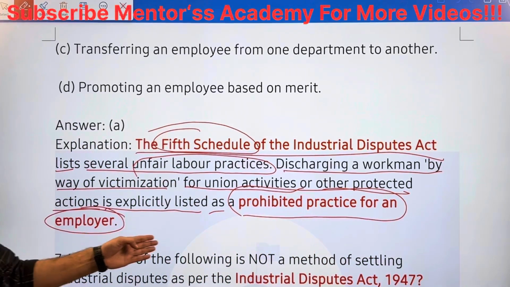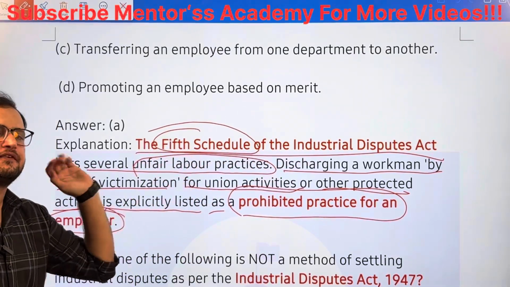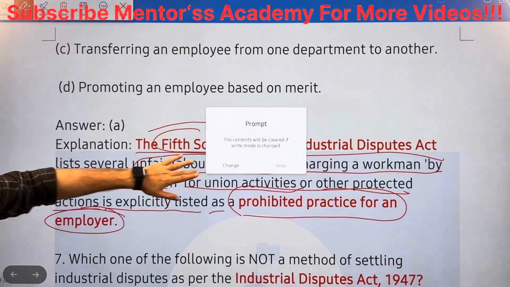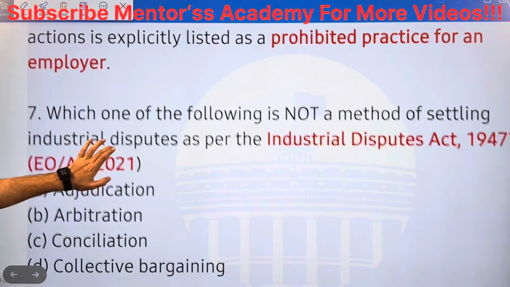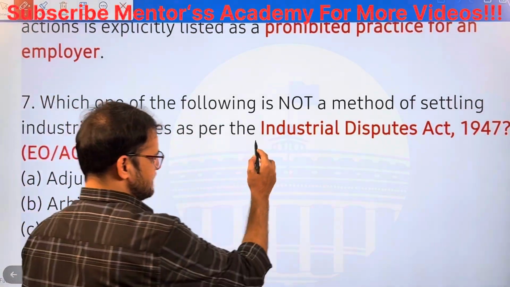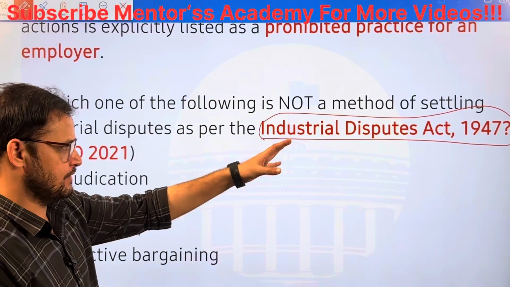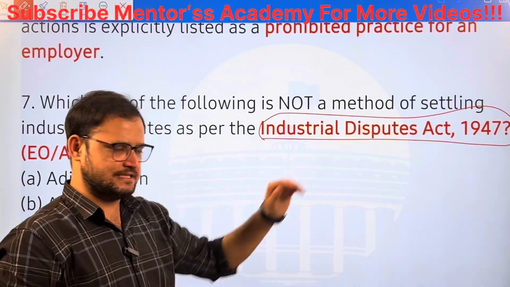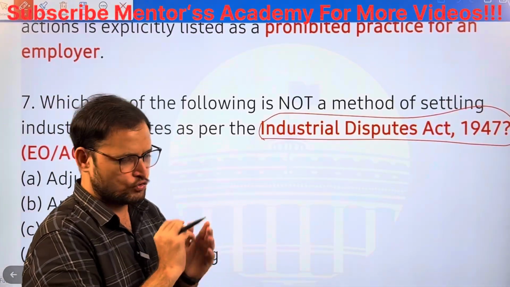Employer can't do these things because it is prohibited under the Industrial Disputes Act mentioned in the fifth schedule. Chalo, next question. Which one of the following is not a method of settling industrial disputes as per the Industrial Disputes Act 1947? It is very, very important. So all the provisions mentioned in this act should be thoroughly revised. You have to make short notes.